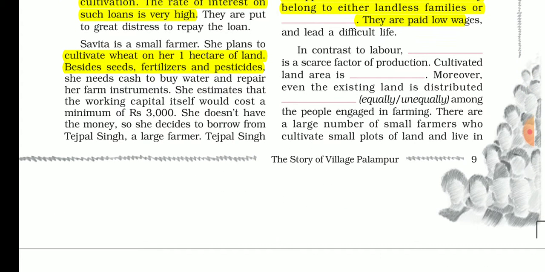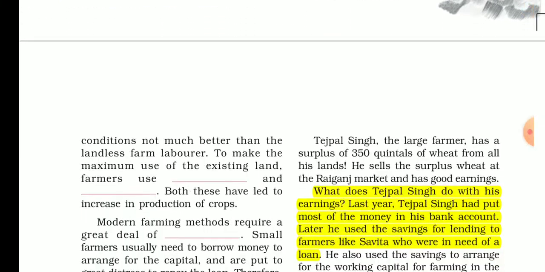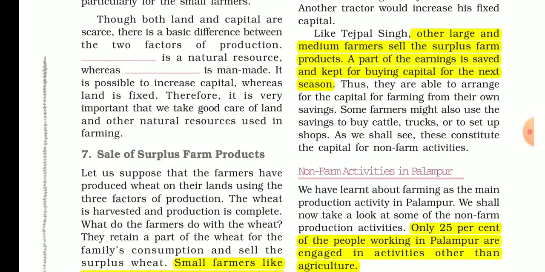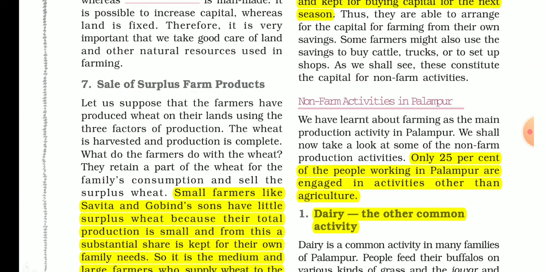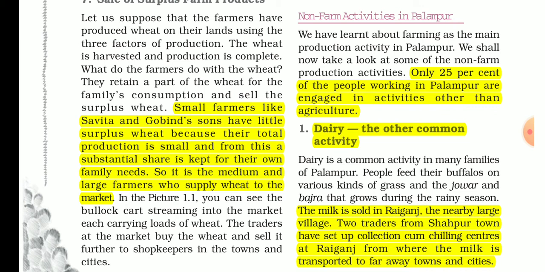Here Savita has 1 acre of land. So what will she do? She will use this surplus money, and then next is sale of surplus farm production. So a small farmer like Savita, what did she do? She cultivated the land, fed it, and harvested the crops. Then what will she get? In a small land, you will get very little.